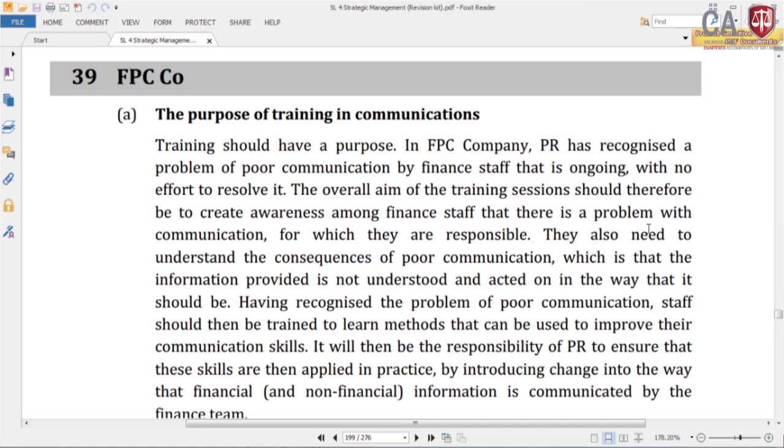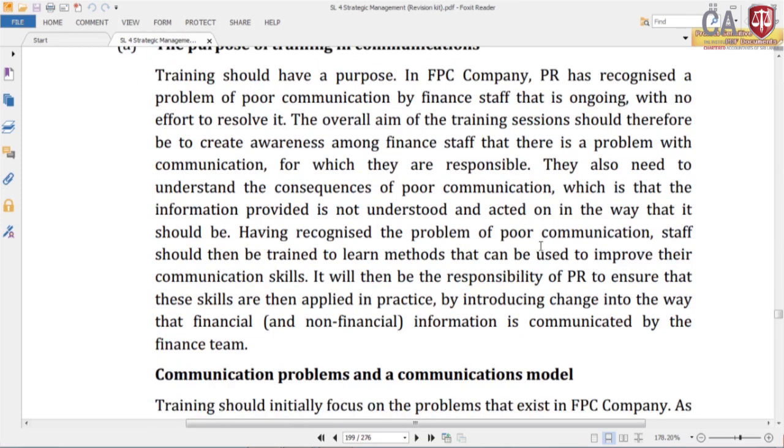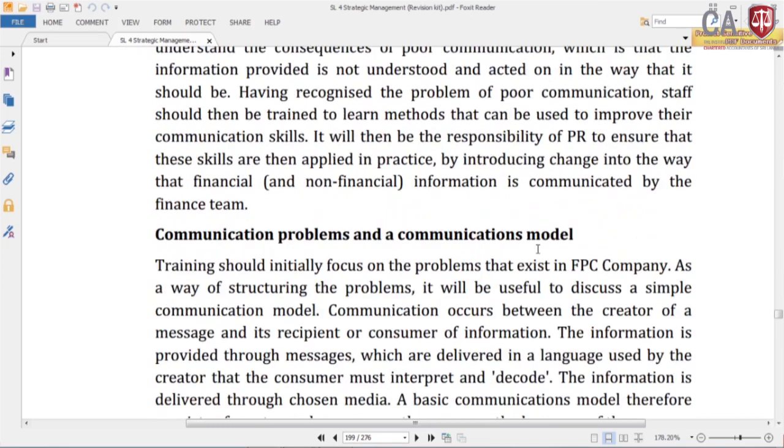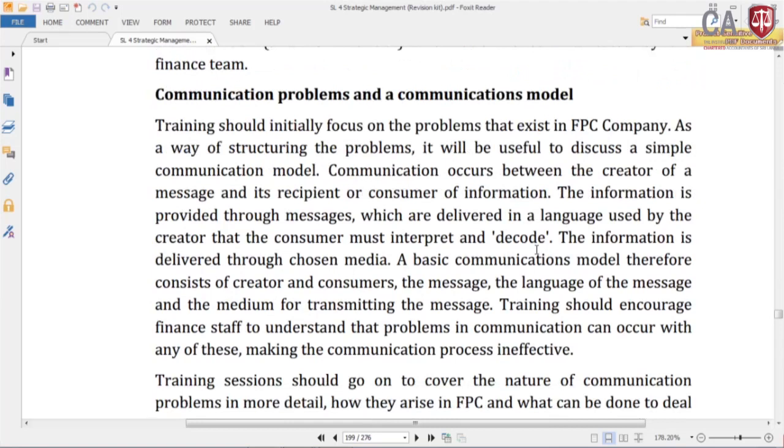So, then they will understand their problem and they will learn how to solve it. It would then be the responsibility of the PR to ensure that these skills can be applied in practice by introducing change into the way that finance information is communicated by the finance team. Right. Communication problem and communication model. You can use this communication model to understand this problem.